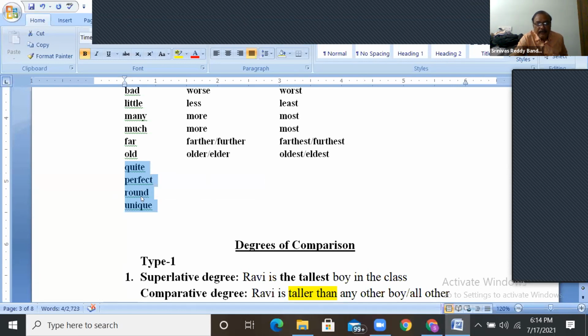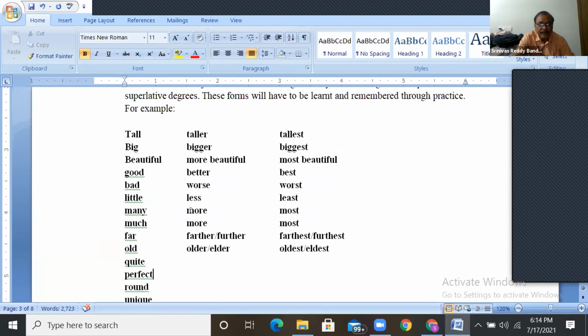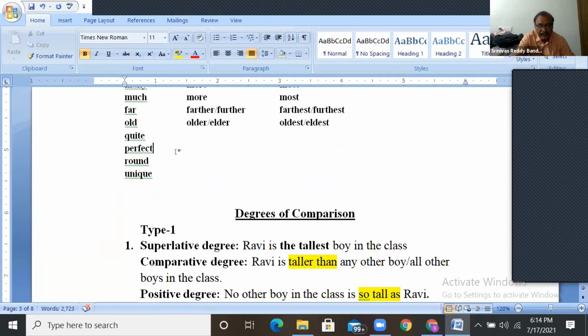Errors may come in this also. You can't say round, more round, most round. Round means the radius is equal from all sides. That is round. Unique means only one of its kind. When it is only one of its kind, you can't compare it. So these have no comparative and superlative forms. Like this, there are 4 types of adjectives.